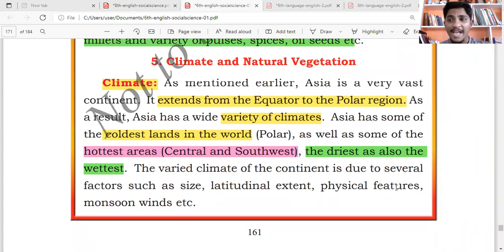Now coming to natural vegetation. Vegetation means you put some plant and it comes up, and you have to pour water for the plants to come up. But natural vegetation means the big trees and big plants in the forest. Do you pour water or manure for these plants which grow in the forest?